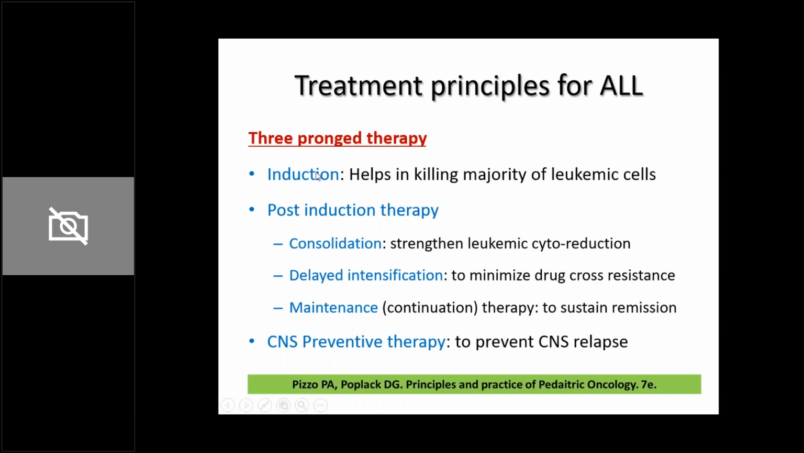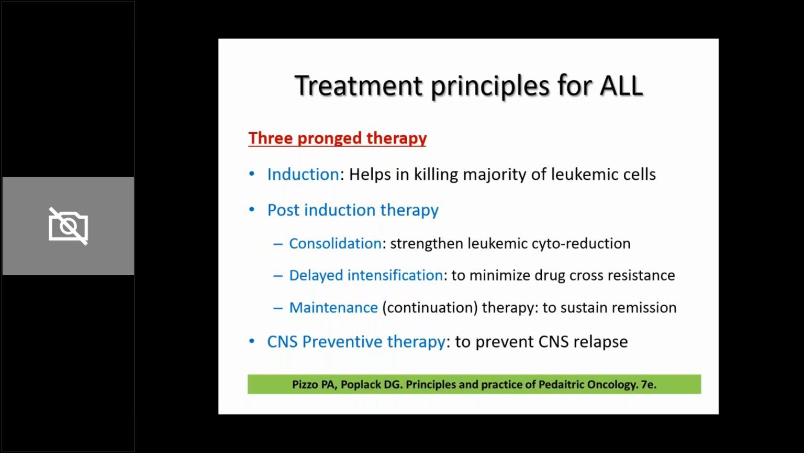So we have induction, we have post-induction therapy, and the third is CNS preventive therapy. You should know that in leukemia, there are certain sanctuary sites where these leukemic cells go. These sanctuary sites include the brain. Because of the blood-brain barrier, the chemotherapy drugs are not able to reach the brain properly.